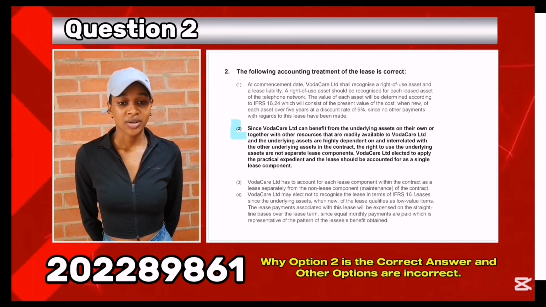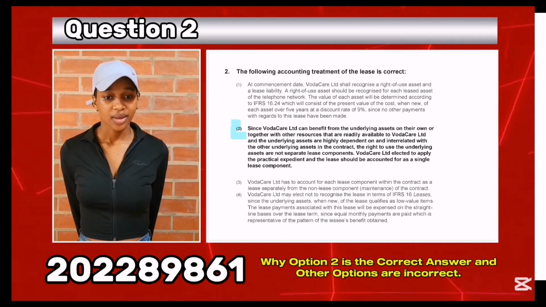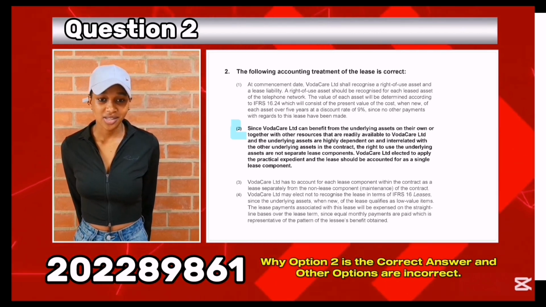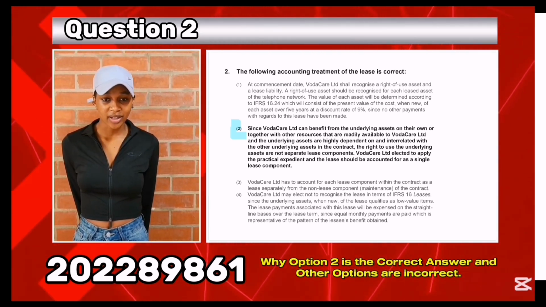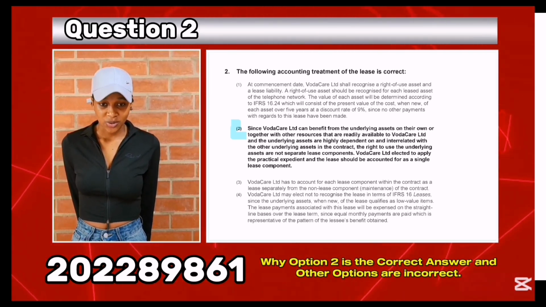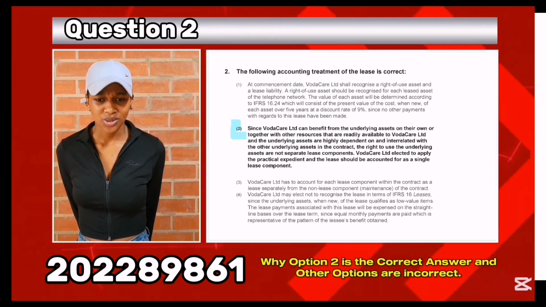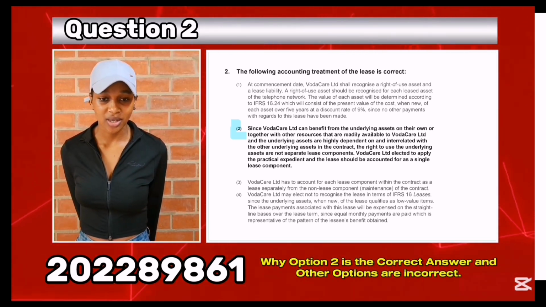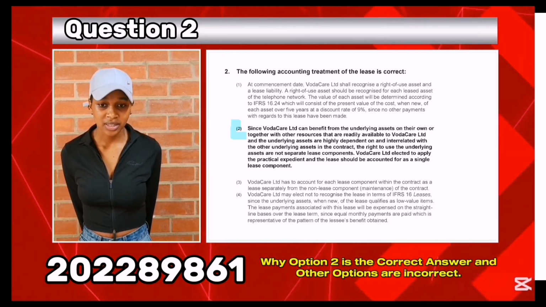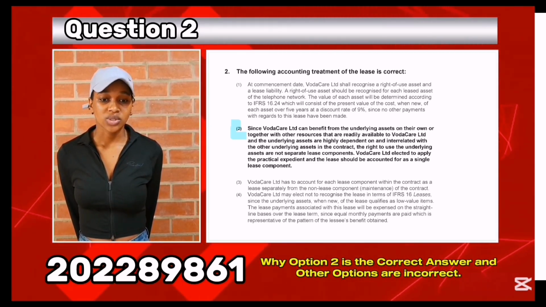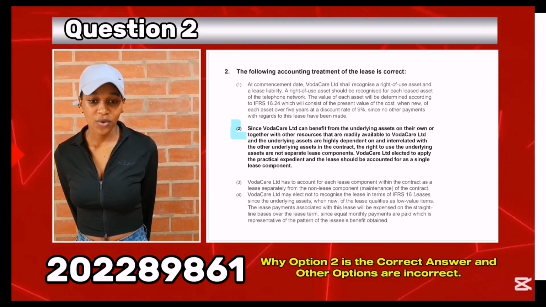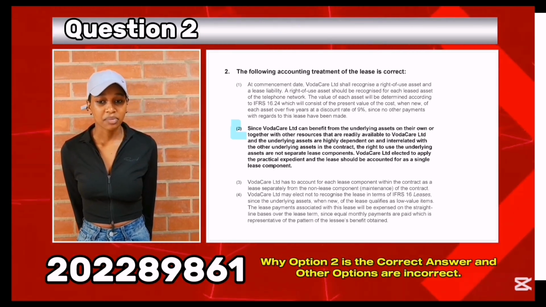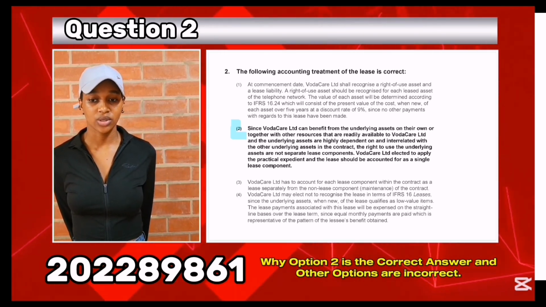Why are the other options incorrect? Option 1, wrong method was used. It used asset cost instead of lease payment. Option 3 ignores the practical expedient. Vodacare doesn't have two separate components. Option 4, low value exemption doesn't apply. Total assets value is not low.